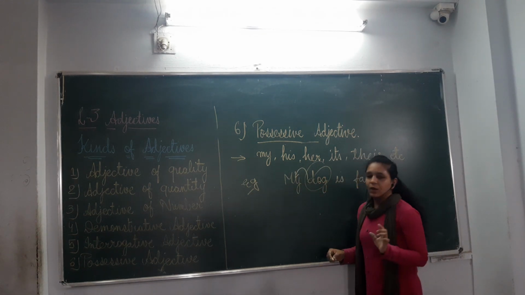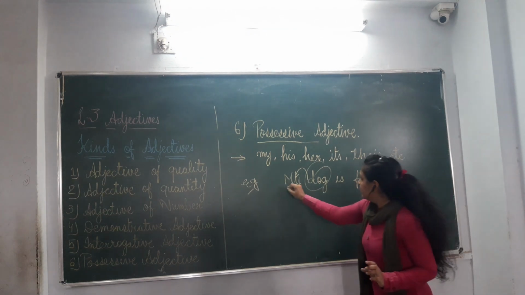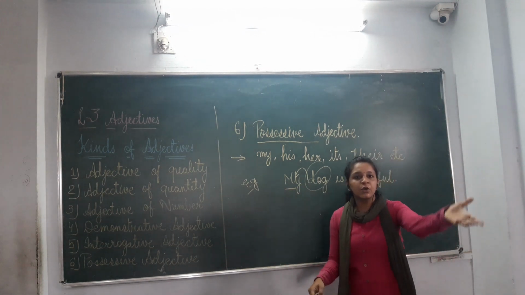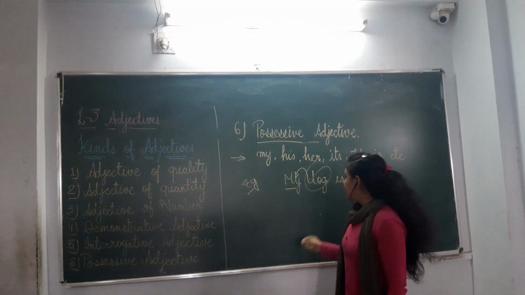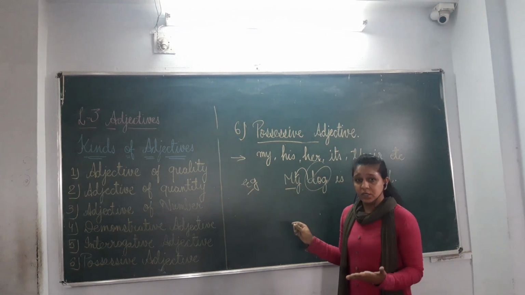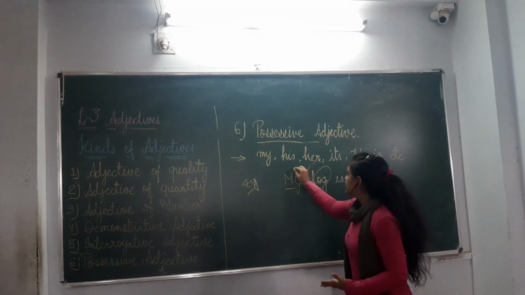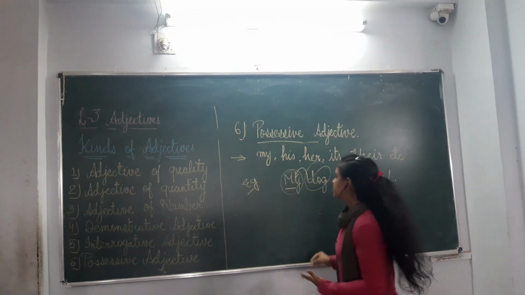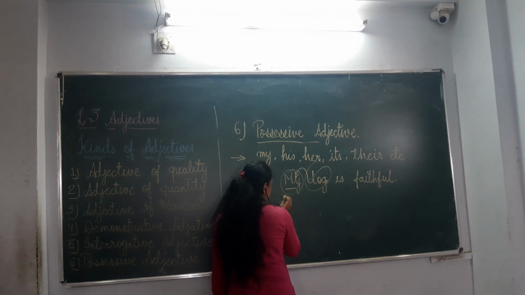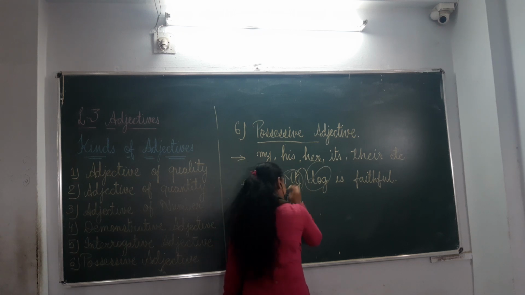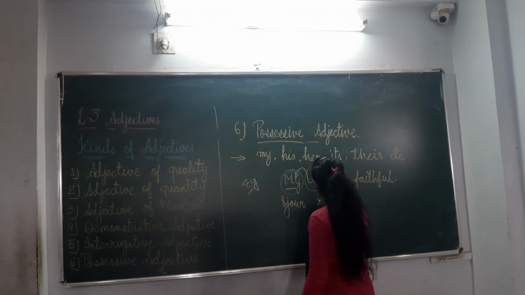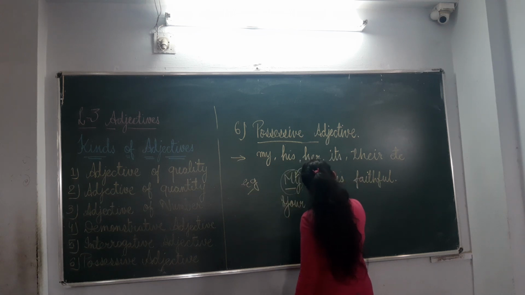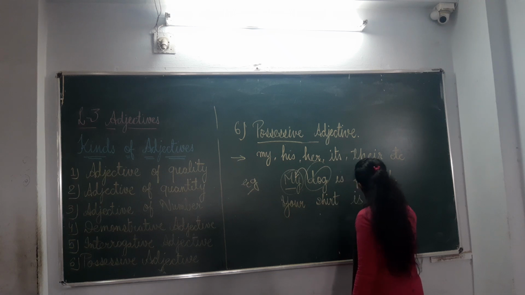Okay, my dog. Dog is a noun, and we are using this word immediately before the noun. That's why my will be possessive adjective. And my dog, not his or her or your or anyone else's. It is my dog. So it shows the ownership of a dog. That's why this is possessive adjective. The another one, your shirt is nice.